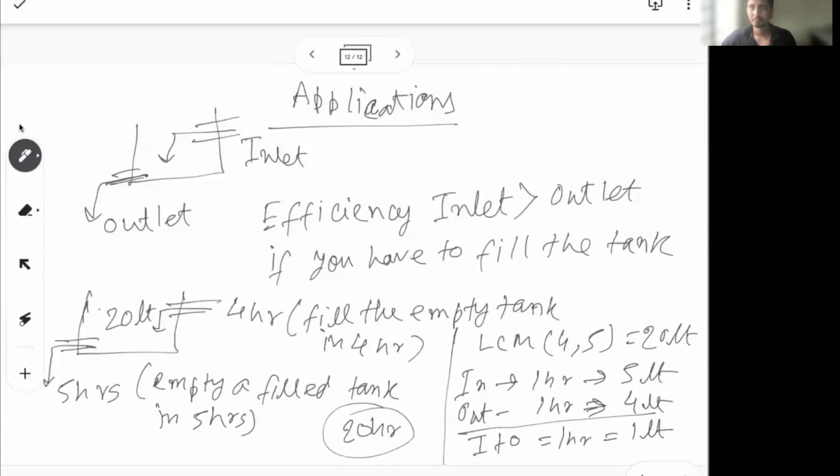So I think mostly these are the scenarios that you need to be aware of in case of a time and work kind of problem. Just let me have a look if there are any other scenarios, but I don't think there are any other scenarios you need to understand in case of a time and work problem. So yeah, if you understand these 5 to 6 scenarios correctly, if you solve a few problems about pipes and cisterns or tank and pipe, I think 99% of time and work problems will be done. Rest, there will be certain variations.